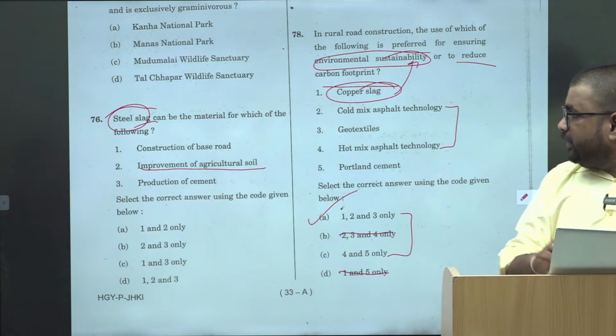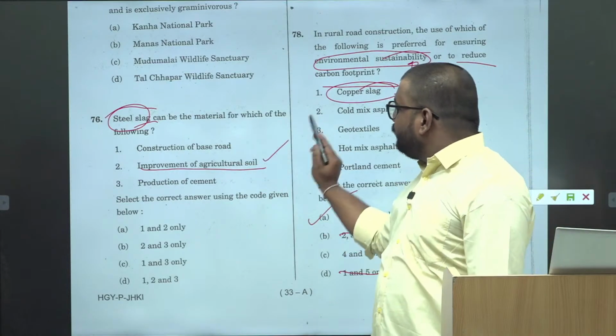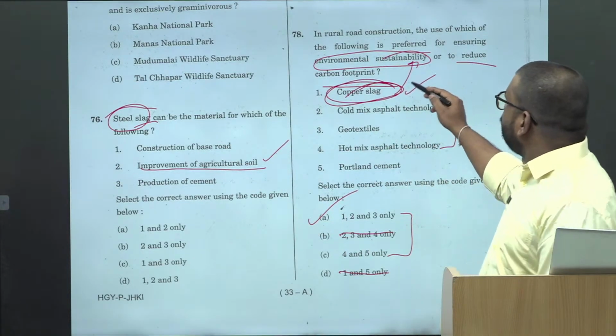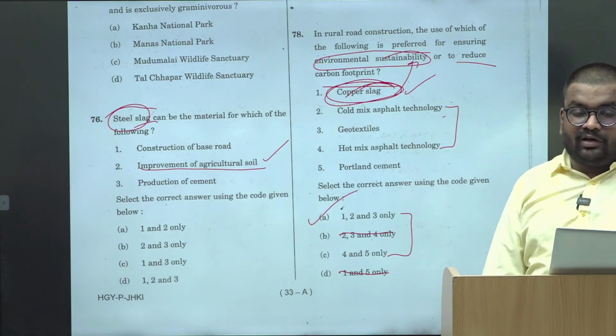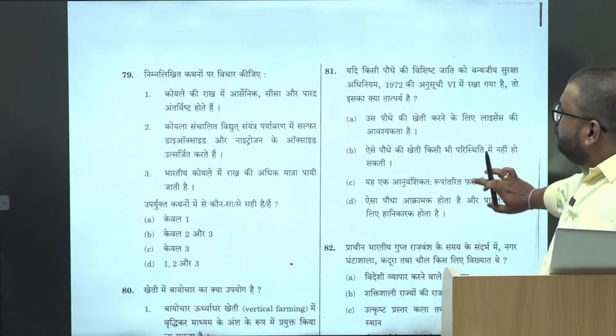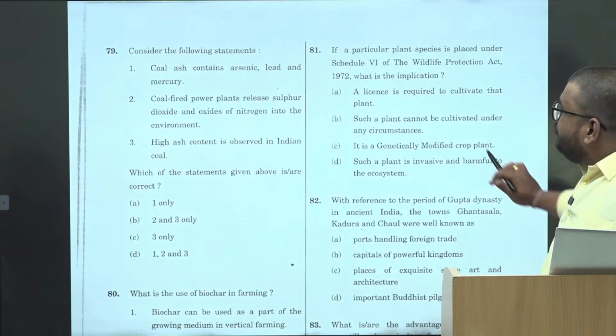ठीक है, यहाँ पे you have steel slag which can be used for improvement of soil. So यहाँ पे you have the copper slag, so it can be also used for environmental sustainability. ठीक है, so easy answer, no unnecessary risk. Now 79.